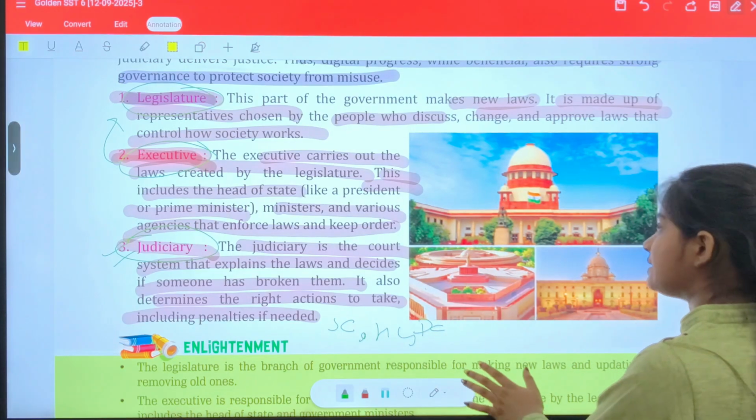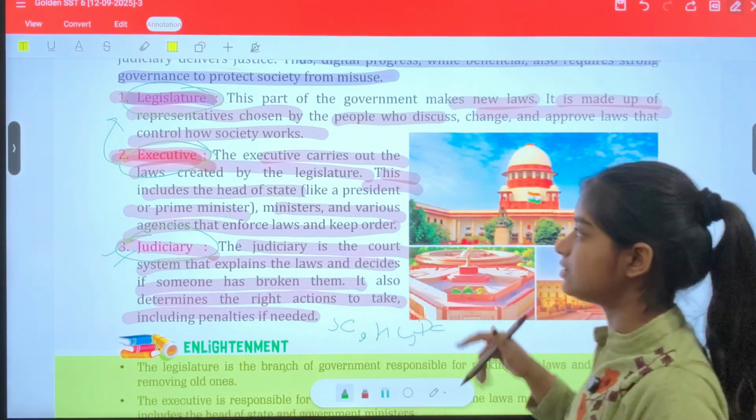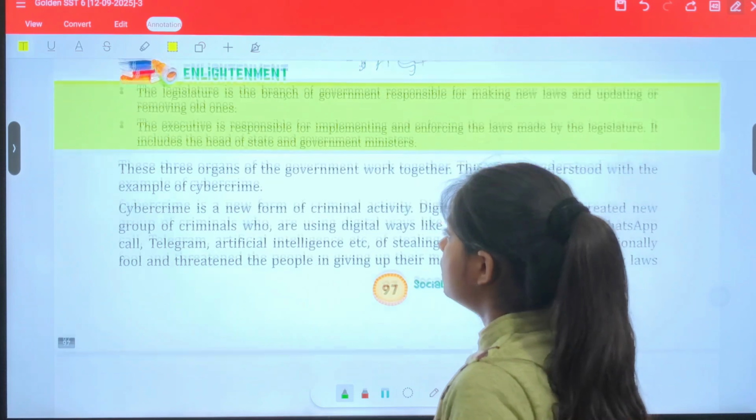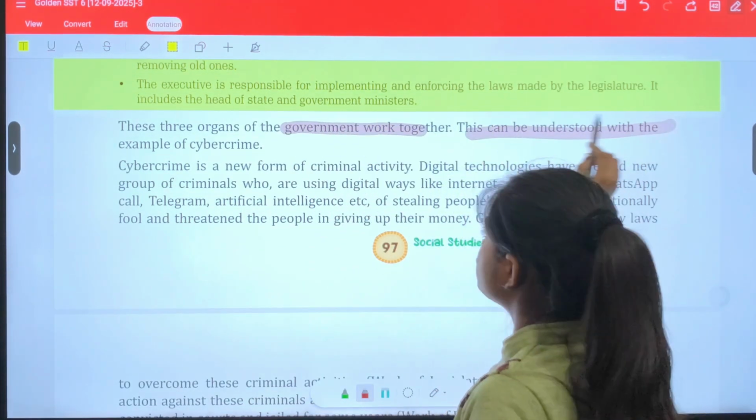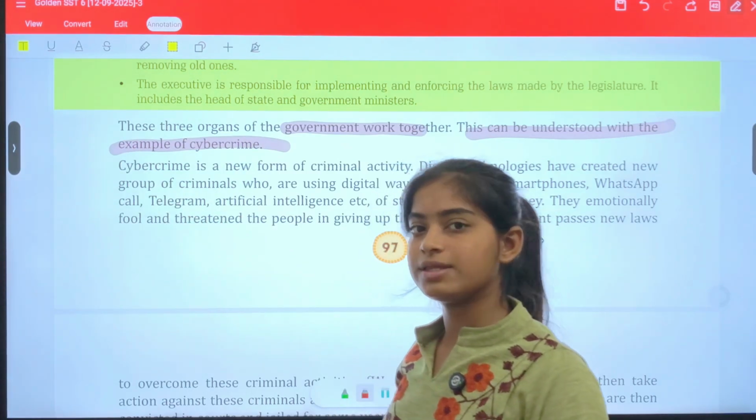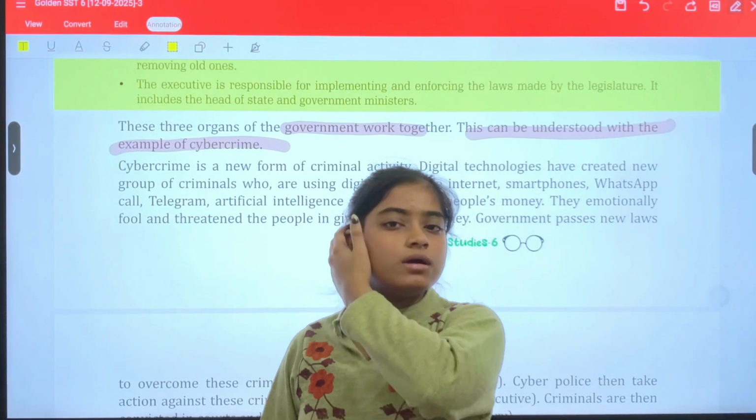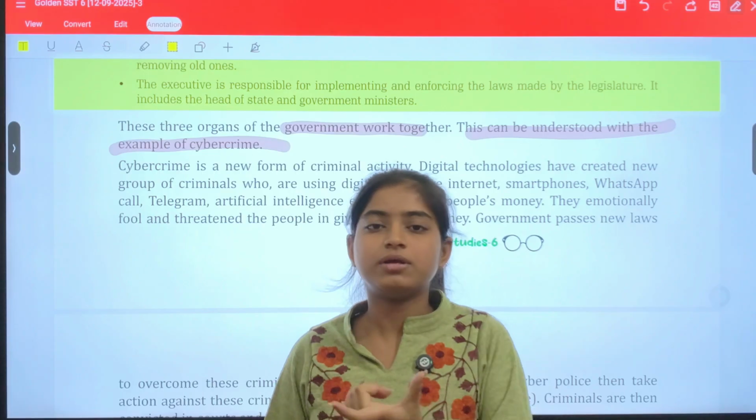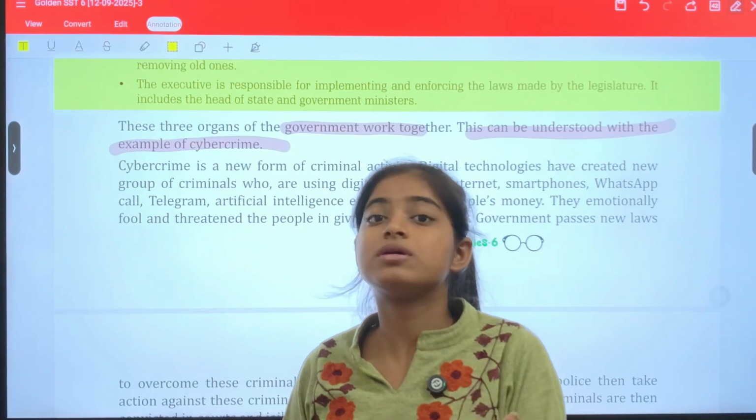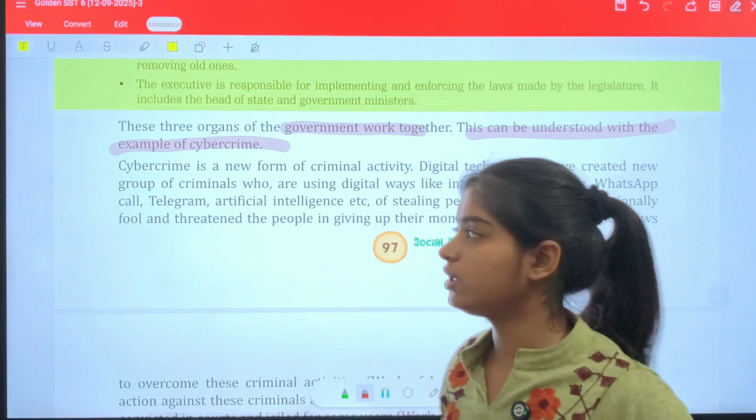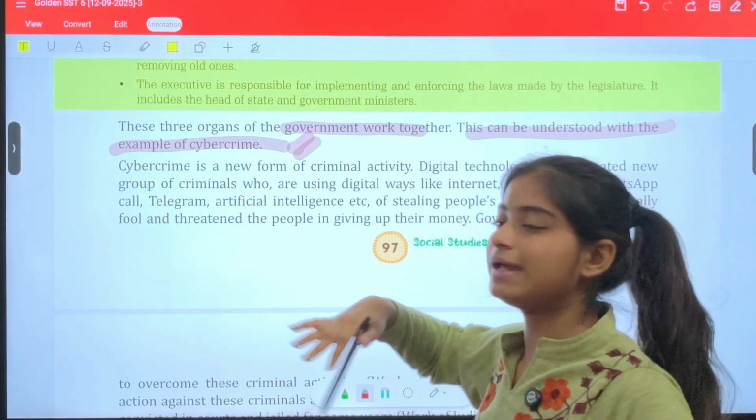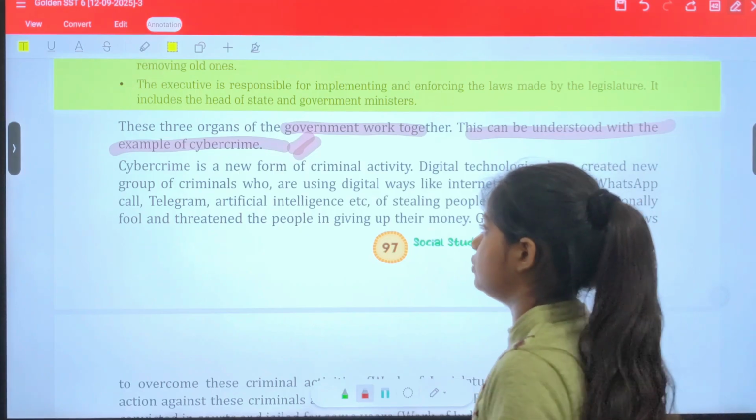Clear? This is also important to know that everyone works independently. Now, these three organs of the government work together. These can be understood with the example of cybercrime. That means in a cybercrime example, criminals can, without moving from their desk, commit a major crime through online platforms. So this is dealt with by the legislative, executive, and then judiciary.